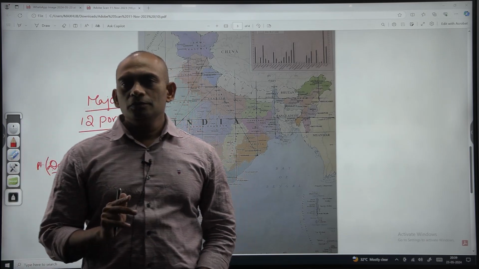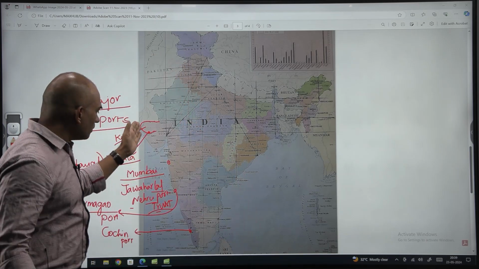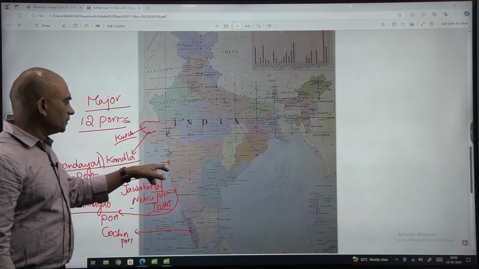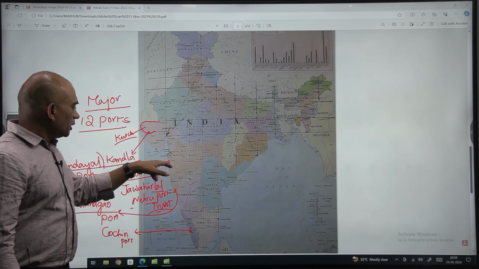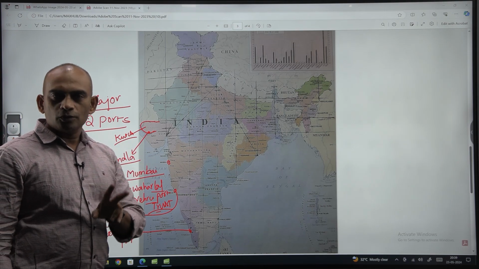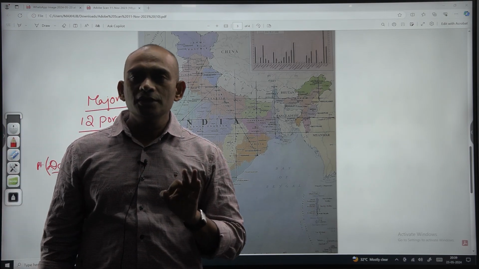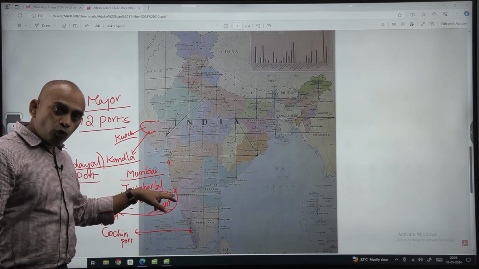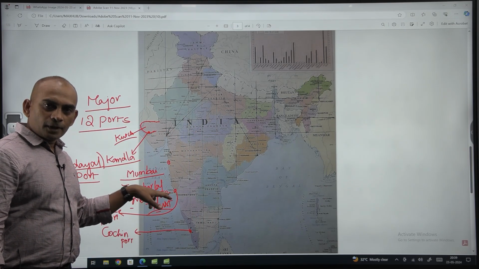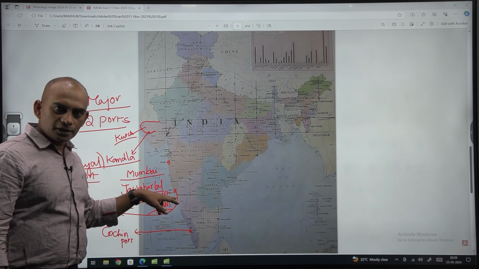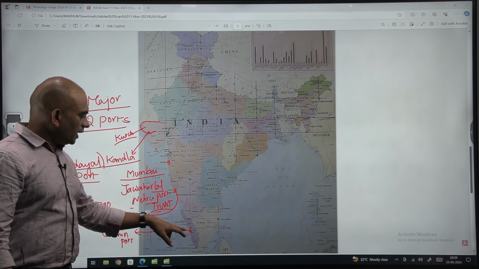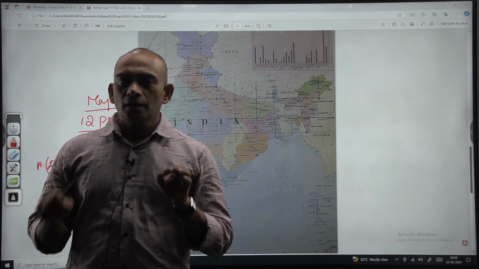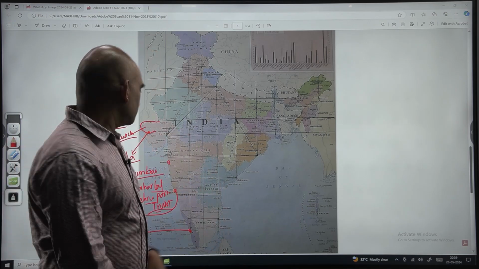So in the western part of India, we have Kandla. Again, I am repeating. In Mumbai, we have two ports: one is Mumbai and another one is Jawahar Navasheva. The fourth one is Marmagaon port, located in the state of Goa. And the fifth one is Cochin port, located in the state of Kerala.